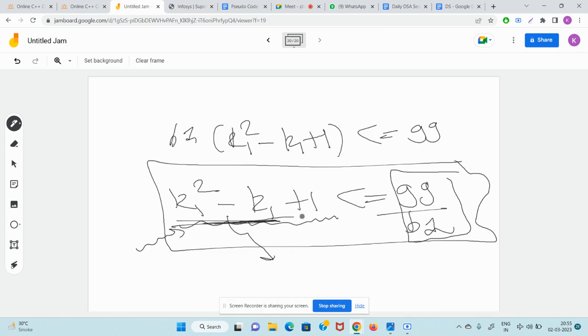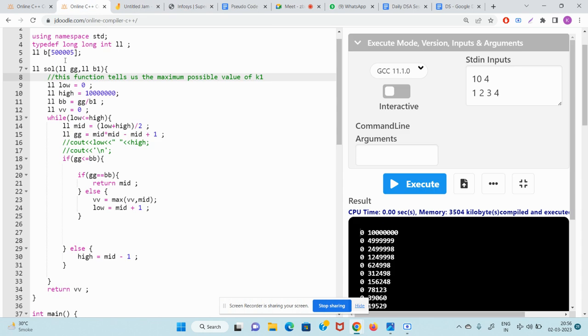Here, k1 square minus k1 plus 1 should be less than equal to gg by b1. So I took gg here, b1 here. I took low as 0. I calculated the constraints and took high as 10 raised to 6. I calculated gg by b1, right? So while low less than equal to high, first calculate mid.